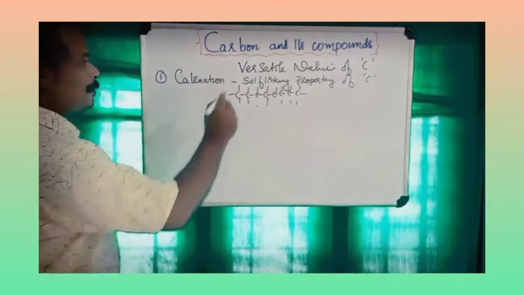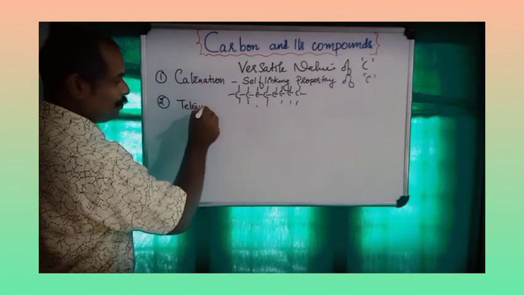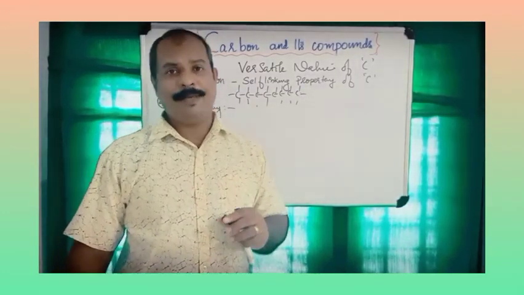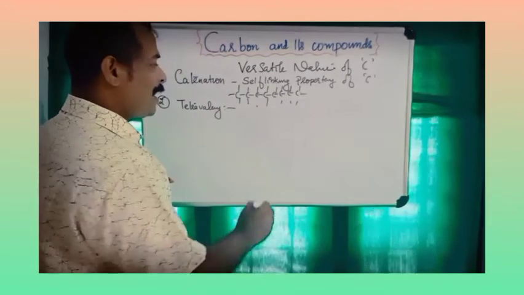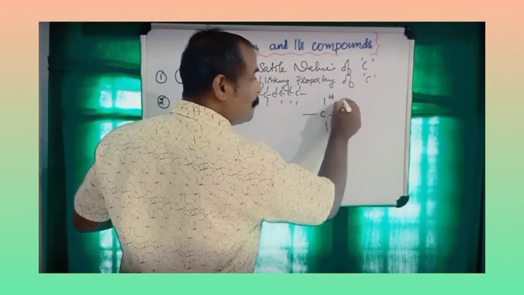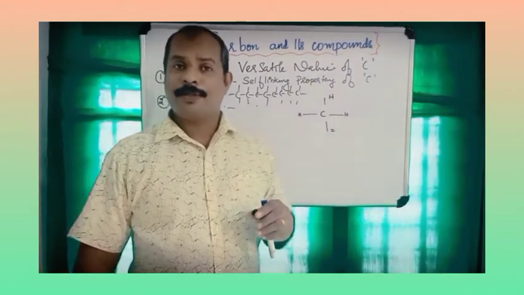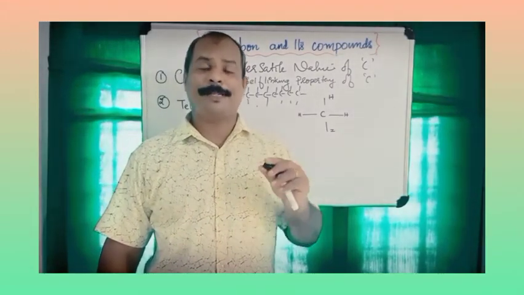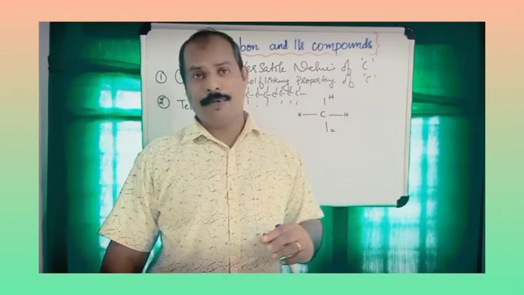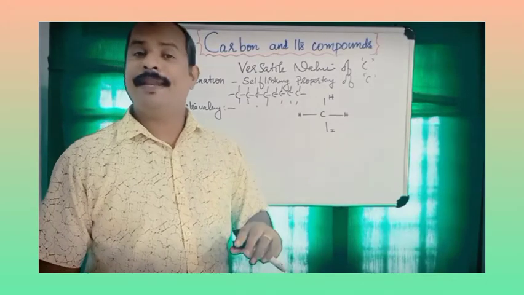And the second reason for the versatility of carbon is tetravalency. We know the valency of carbon atom is 4. Due to the valency 4, carbon can form 4 bonds with monovalent atoms such as hydrogen. So, due to tetravalency, carbon can form more compounds than other atoms.